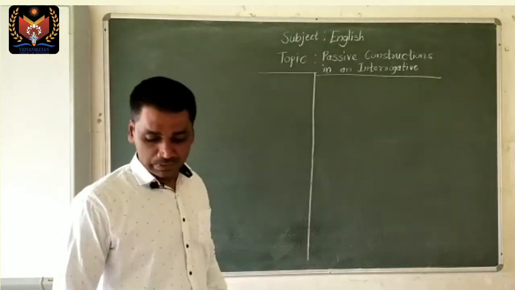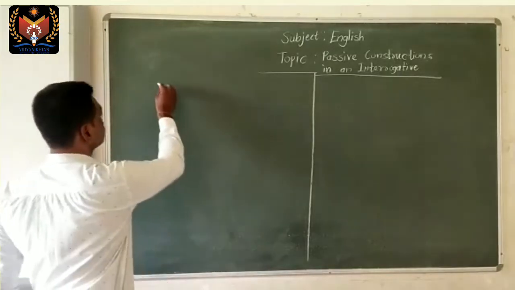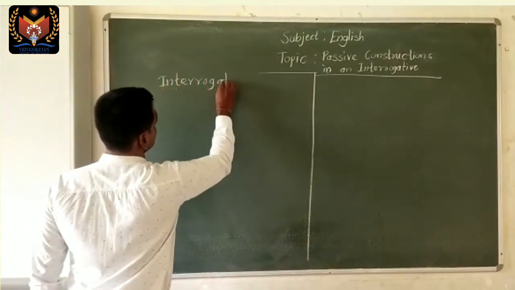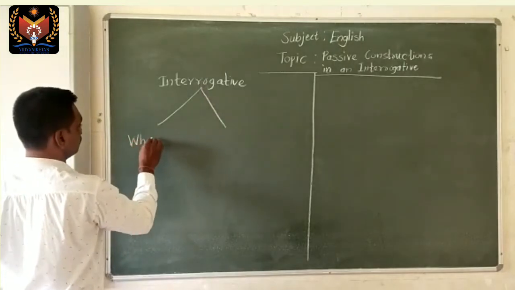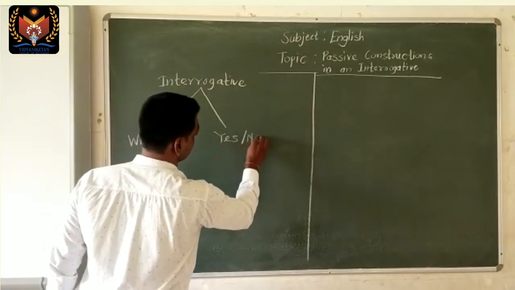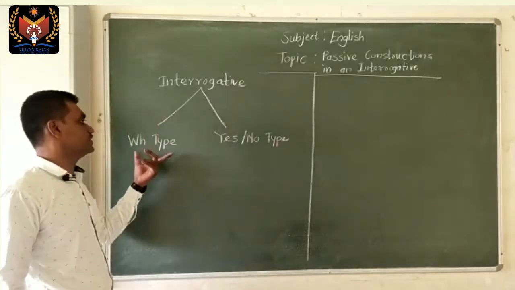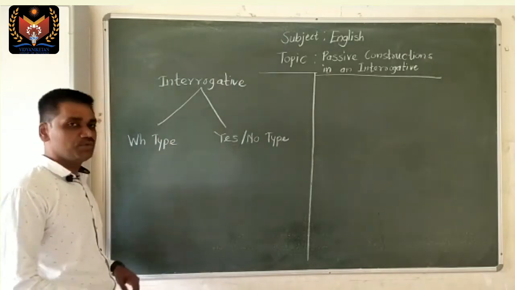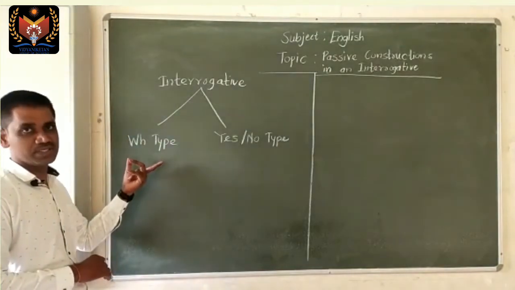Interrogative type of questions are divided into two. The first category is WH type of questions, and the second is yes no type of questions. Now I will make this clear. WH type of questions mostly begin with a WH word. That is why they are called WH type of questions.